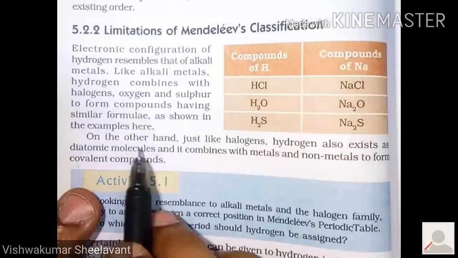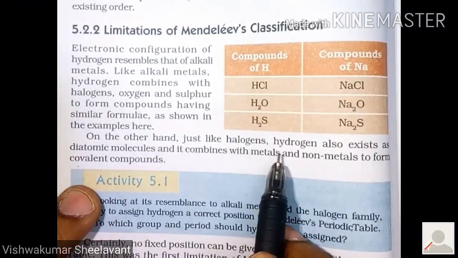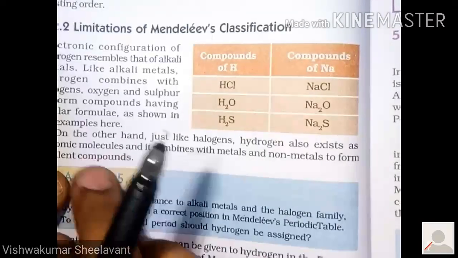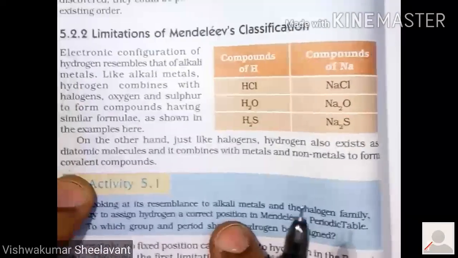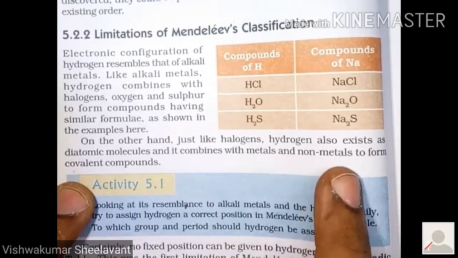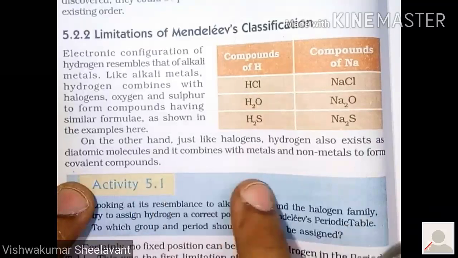On the other hand, just like halogens, hydrogen also exists as diatomic molecules, and it combines with metals and non-metals to form covalent compounds.